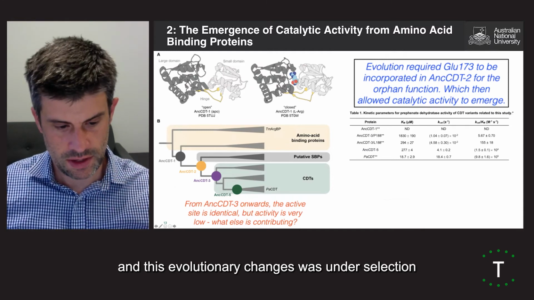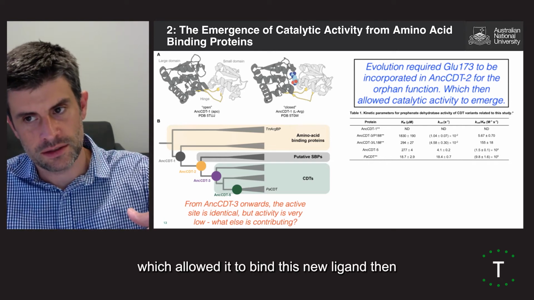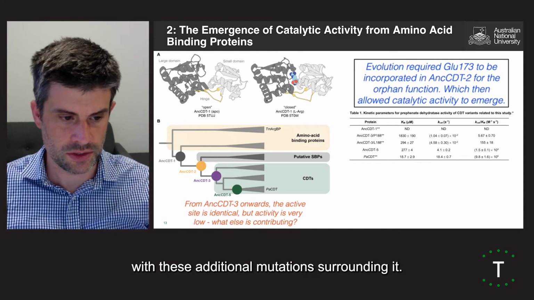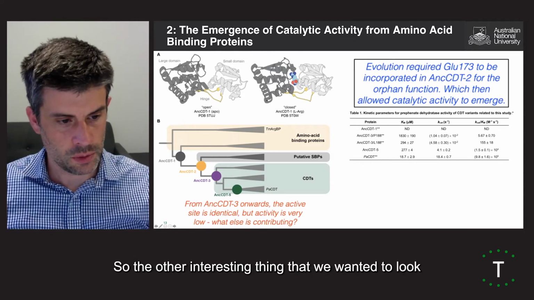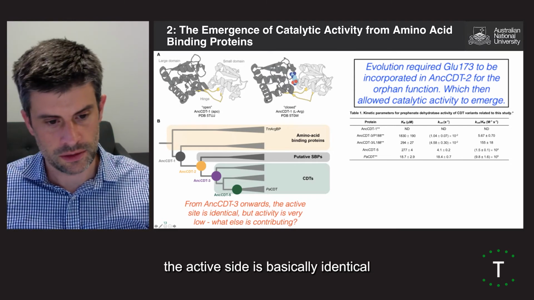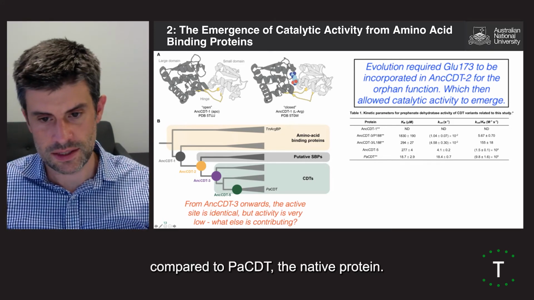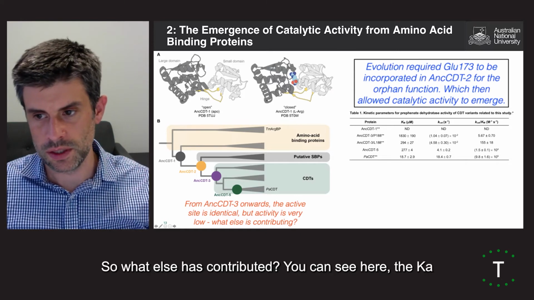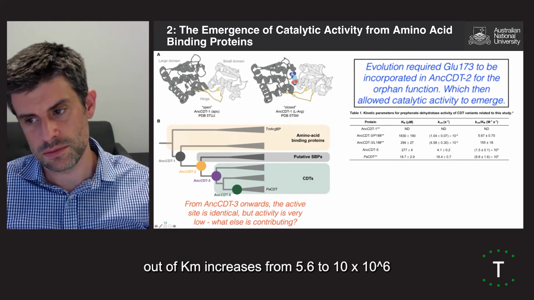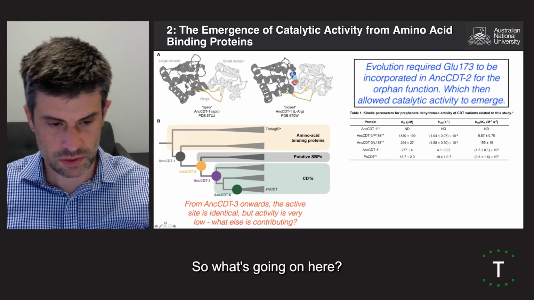And this evolutionary change, which was under selection, which allowed it to bind its new ligand, then allowed the catalytic activity to emerge with these additional mutations surrounding it. So the other interesting thing that we want to look at here is that from CDT3 onwards, the active site is basically identical, but the activity is very low for CDT3 compared to PA-CDT, the native protein. So what else is contributing? You can see here the kcat over Km increases from 5.6 to 10 times 10 to the 5, even though the active sites are basically the same. So what's going on here?